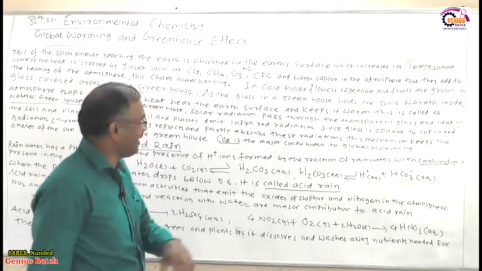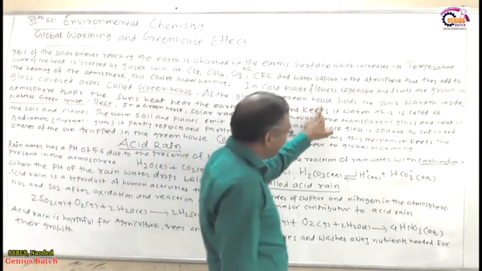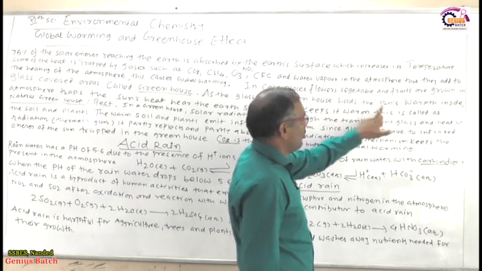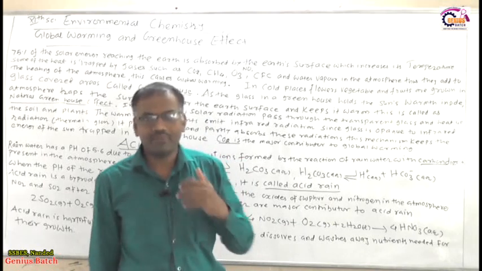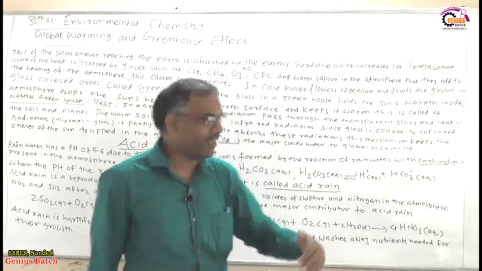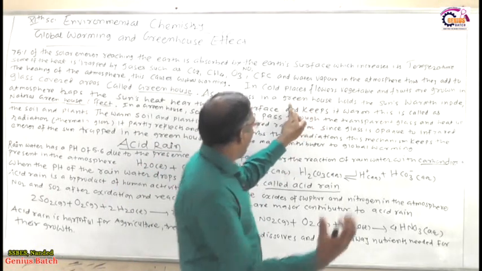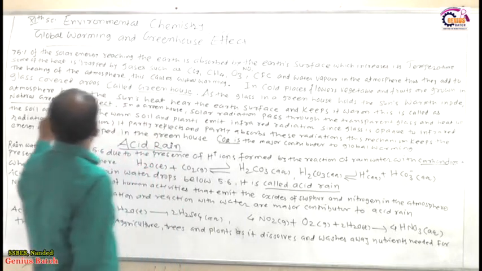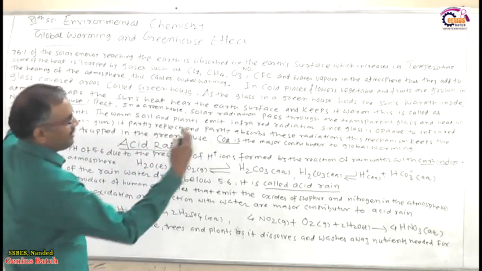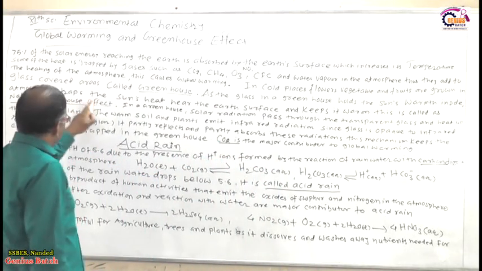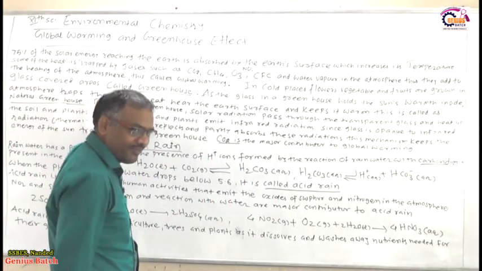Okay, what happened there? The glass in the greenhouse holds the sun's warmth inside. The sun releases a tremendous amount of energy that is held by this glass. And due to that, it holds the sun's warmth inside, and the atmosphere traps the sun's heat.